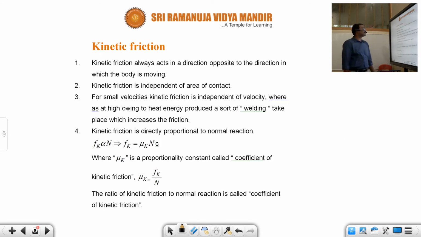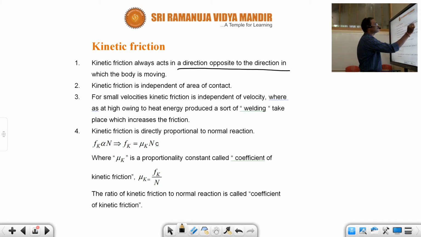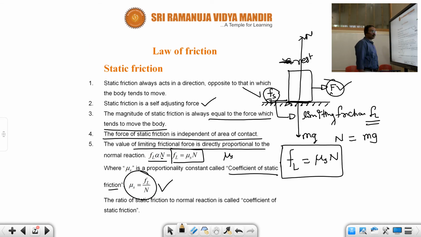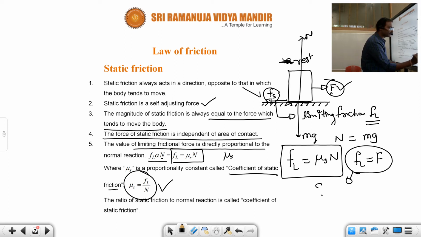Second, kinetic friction. Kinetic friction always acts in a direction opposite to the direction in which the body is moving. When a body is moving in the positive x-axis, the frictional force acts in the negative x-axis, which reduces the relative motion. Sir, what happens at limiting friction if the acceleration is 0? At limiting friction, the applied force is equal to the limiting friction. That is, the body is under equilibrium. This is called the equilibrium situation.